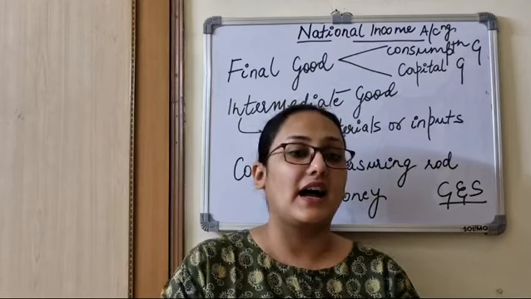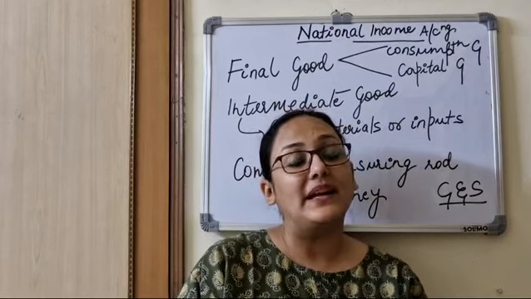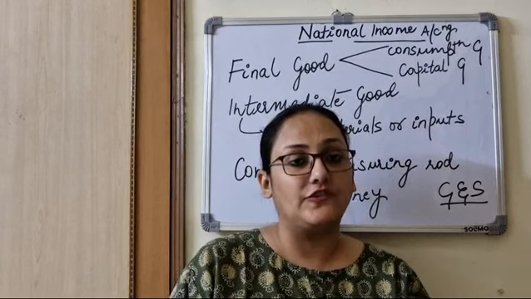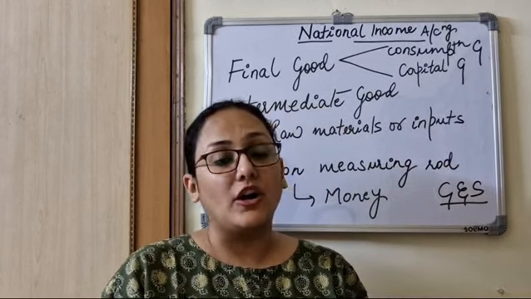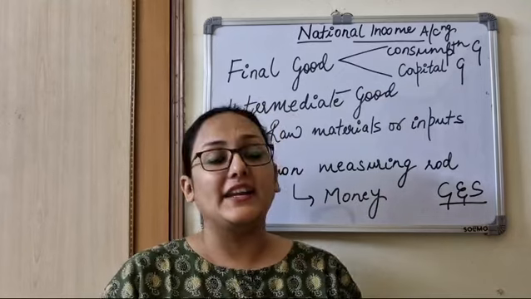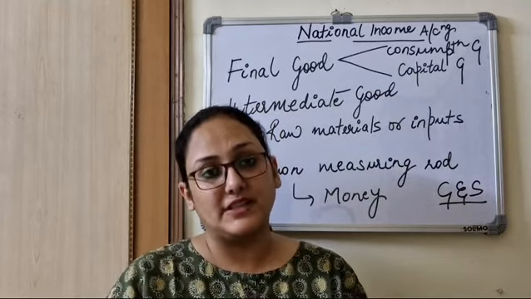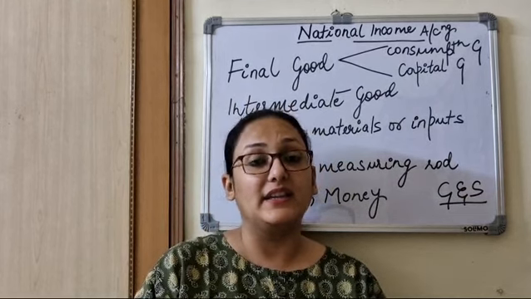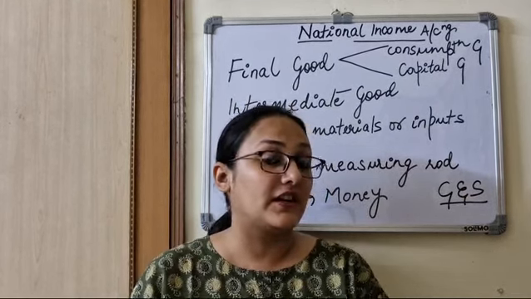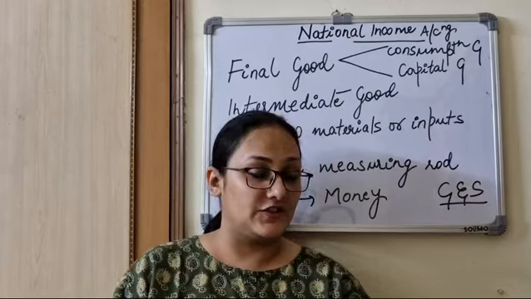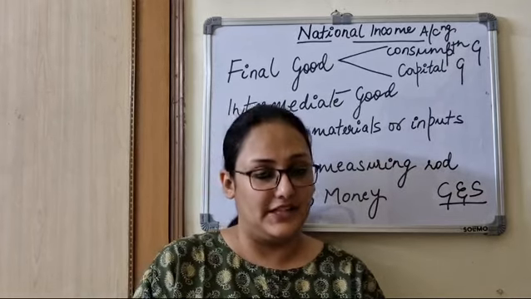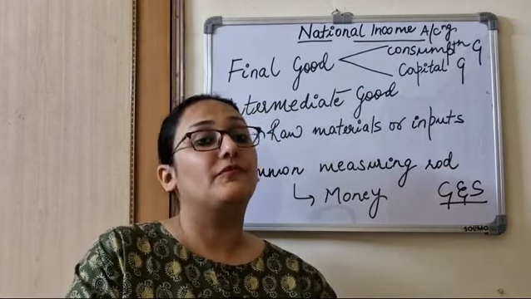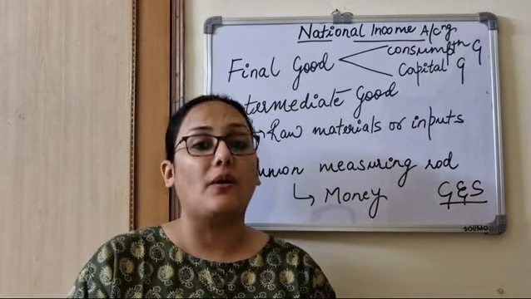So for instance, a tire will be considered a final good because after manufacturing, it will not undergo further changes, and it will be used for consumption purposes. But if that tire is used in the car industry, then it will become an intermediate good.